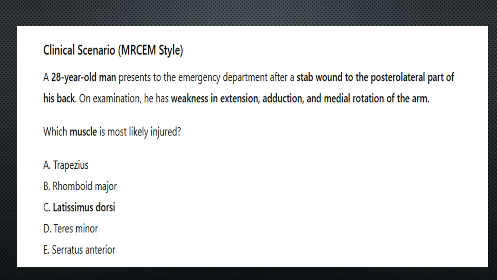Second scenario: a 28-year-old man presents to the emergency department after a stab wound to the posterior lateral part of his back. On examination, he has weakness in extension, adduction, and medial rotation of the arm. Which muscle is most likely injured? Answer this question.